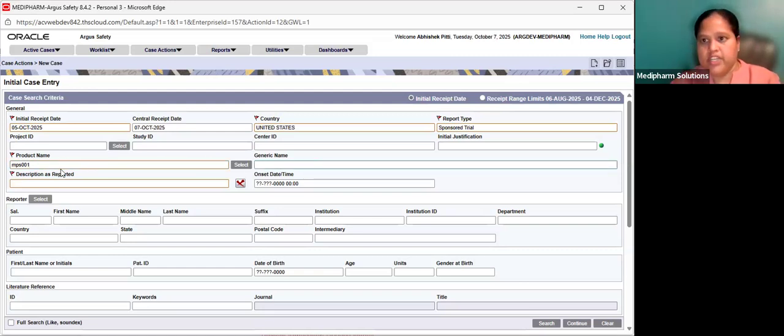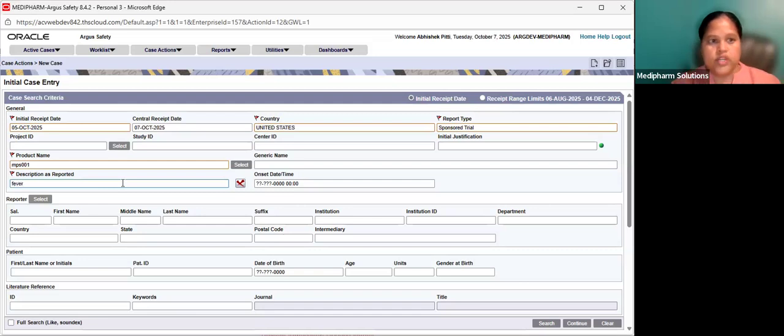Say, for example, the product name we have is MPS001. We are just going to enter that as MPS001. And the generic name may or may not be required. So you have to emphasize the important data elements that have to be filled here so that you will not have any discrepancies later.